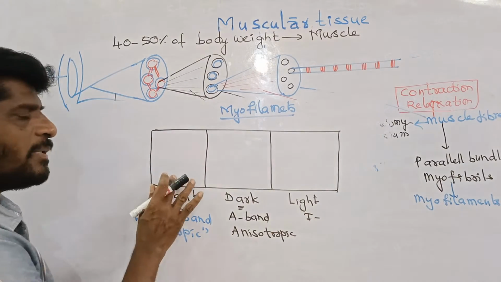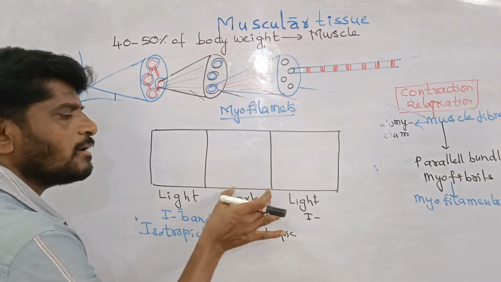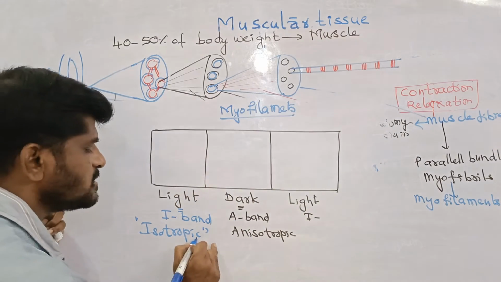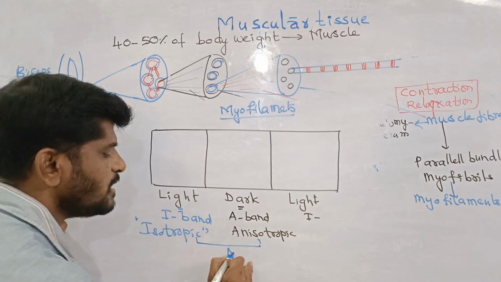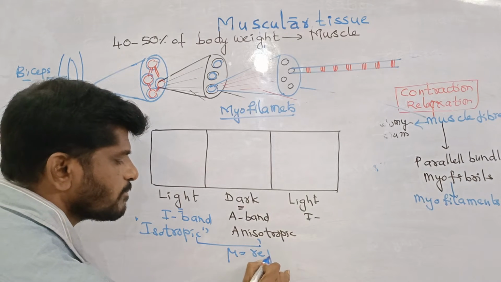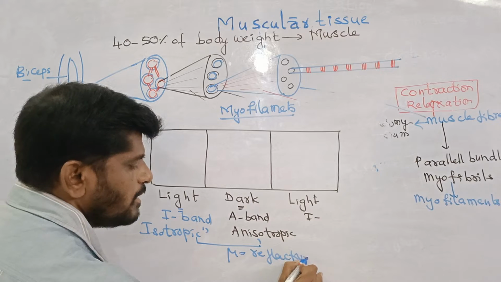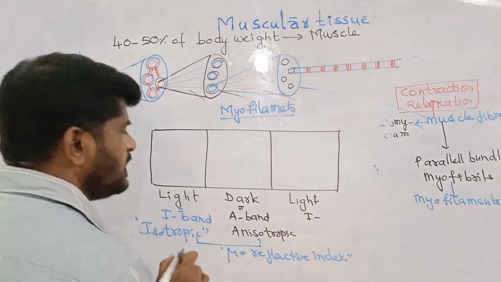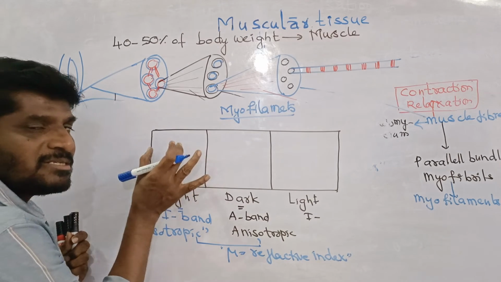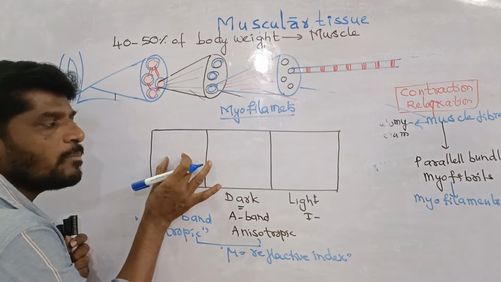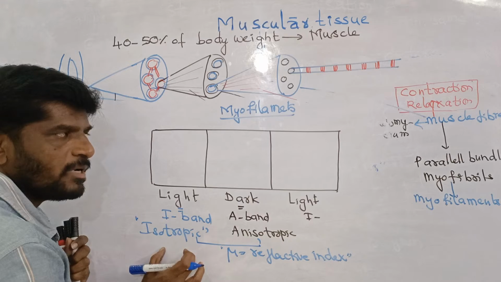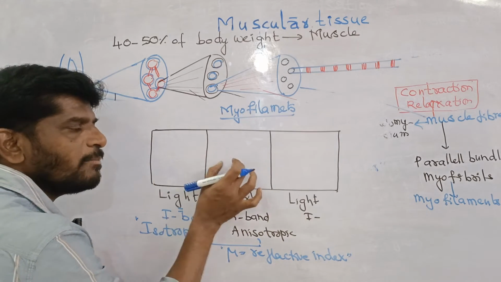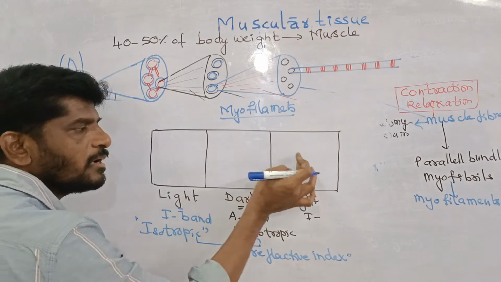Therefore: I band, A band, I band; light band, dark band, light band. Isotropic and anisotropic are properties of the refractive index, a light property. Same refractive index in all directions is isotropic; anisotropic is a different refractive index property.